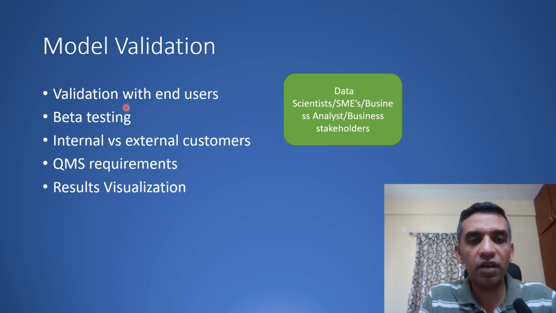You will do some kind of beta testing. Your customers could be internal customers if you are developing a tool for internal usage. It could be for external customers. Again, you might need to follow QMS requirements. You need to do results visualizations. So this model validation phase also involves data scientists, subject matter experts, your business analysts, your business stakeholders. Right, so model validation is also an important phase in your data science project lifecycle, whereby again different teams would be involved. Maybe quality assurance teams will also be involved over here, to check what kind of results this model is giving you.